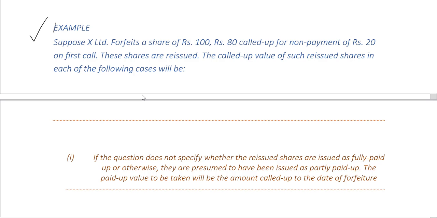Now, in the first case, which is given in the second half of the screen, let's say the question does not specify whether the reissued shares are issued as fully paid up or otherwise, then they are presumed to have been issued as partly paid up. The paid up value to be taken will be the amount which is called up to the date of the forfeiture, that is rupees 80 per share.